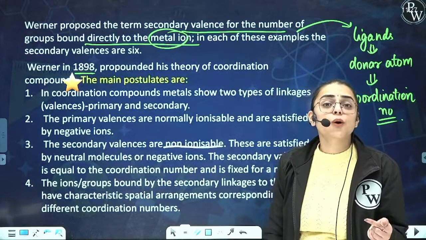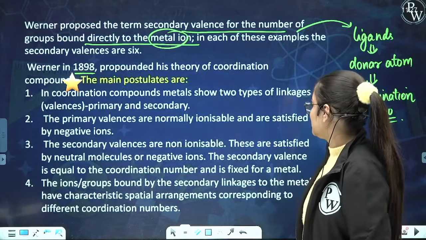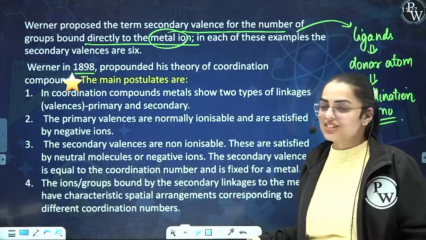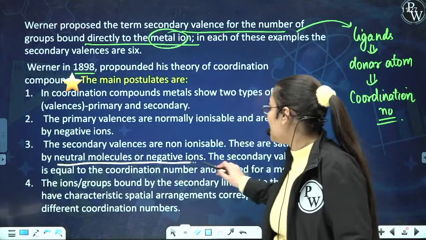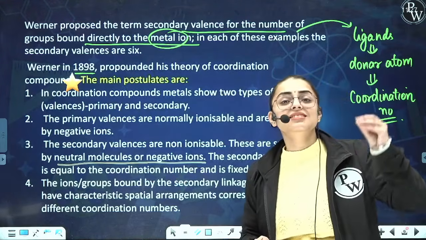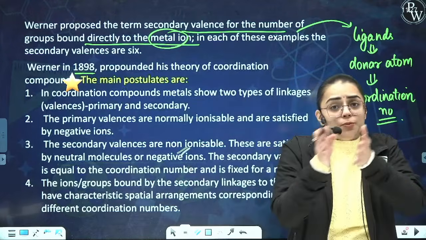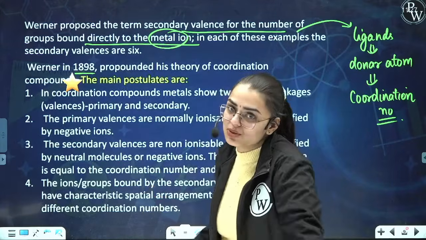Non-ionizable ones are the ligands, I would say. Right? They are satisfied by the neutral molecules or the negative ions, referred to as the ligands. Why have they written negative ions? Because a negative ion holds a lone pair of electrons, and lone pairs of electrons are the ligands which donate their electrons to the central metal atom.